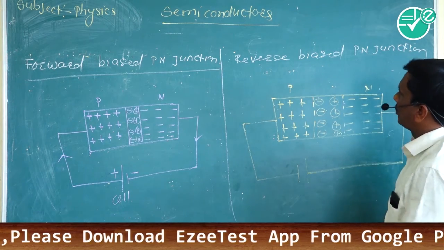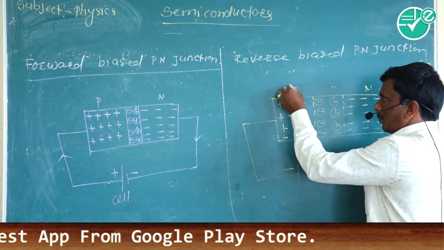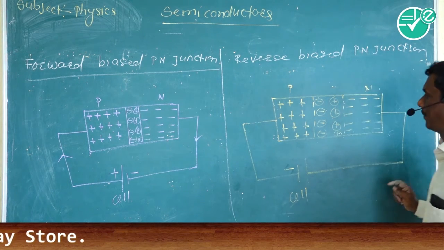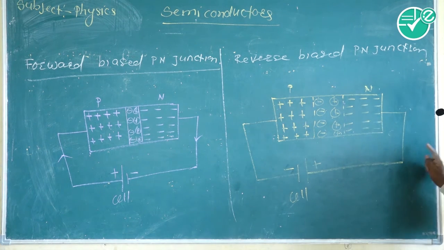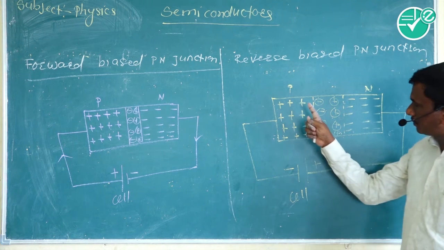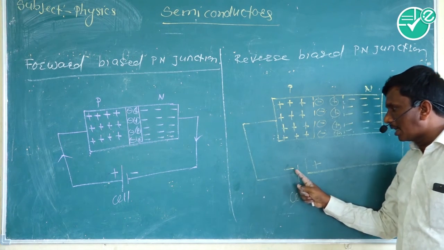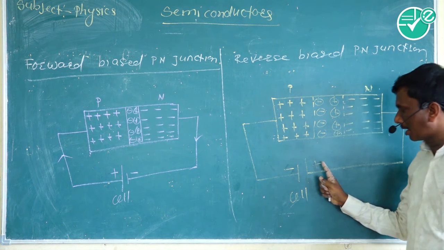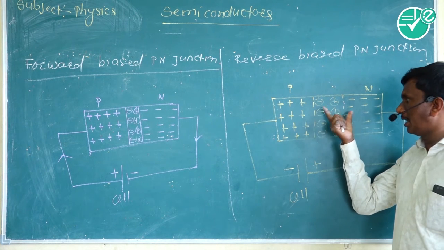In reverse bias, the p-type semiconductor is connected to the negative terminal of the cell, and the n-type semiconductor is connected to the positive terminal of the cell. The positive charges are attracted towards the negative terminal of the cell, and electrons from the n-type semiconductor are attracted towards the positive terminal of the cell, and the width of the depletion layer increases